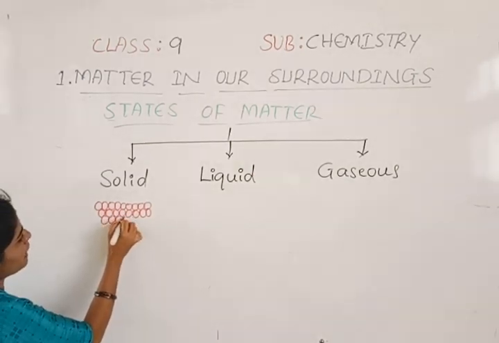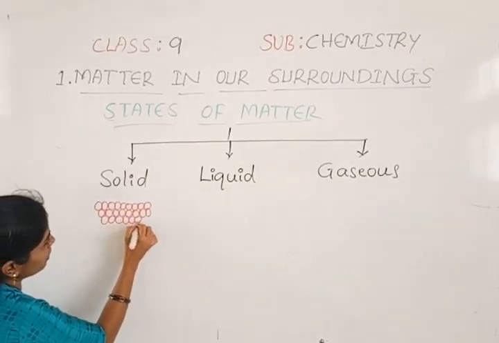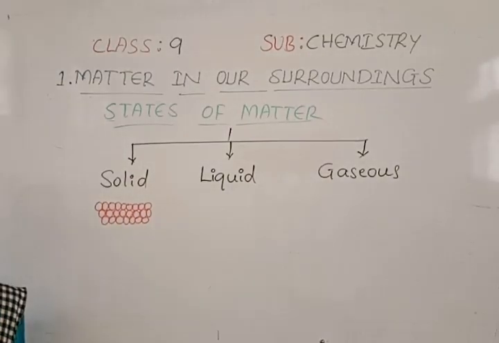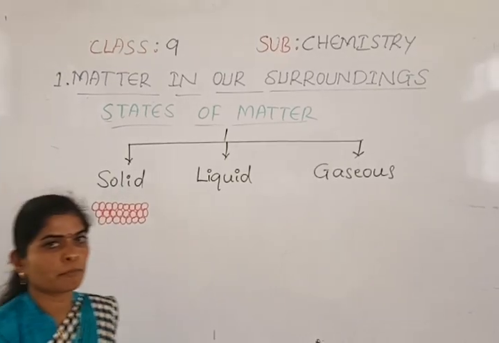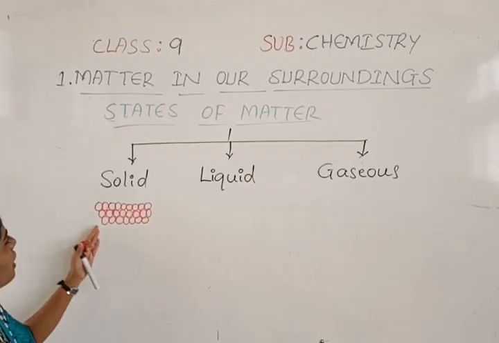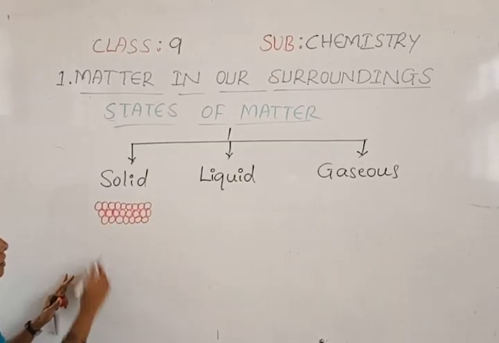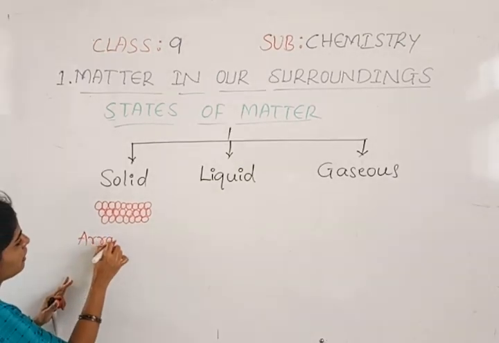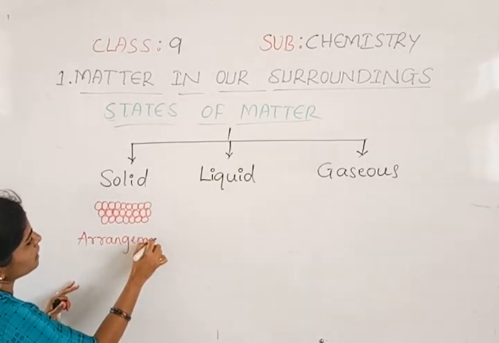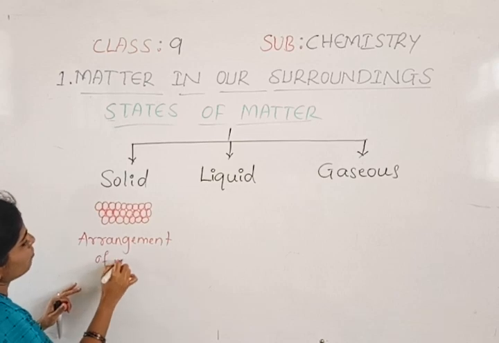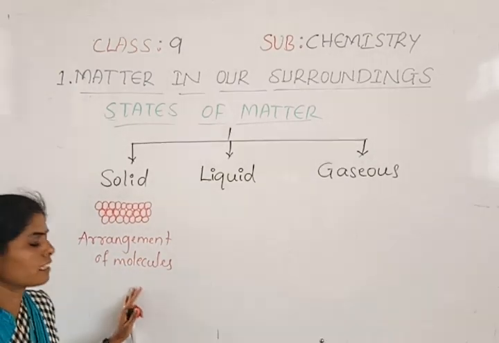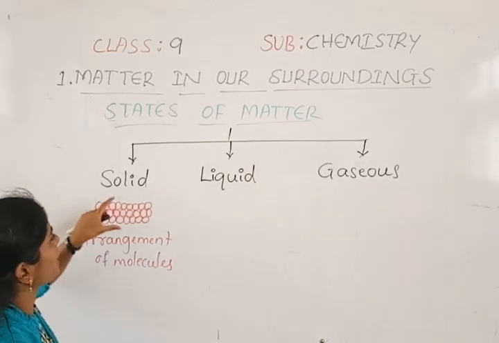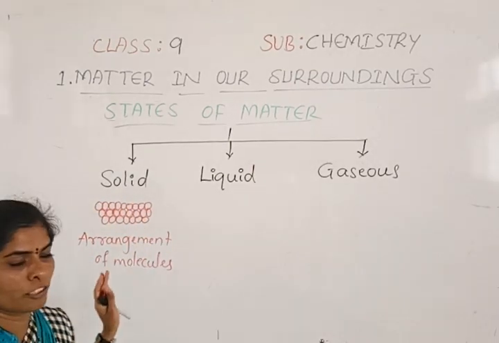Here the space between the molecules, the intermolecular space, is very little, negligible we can say. So this is the arrangement of molecules in solids.